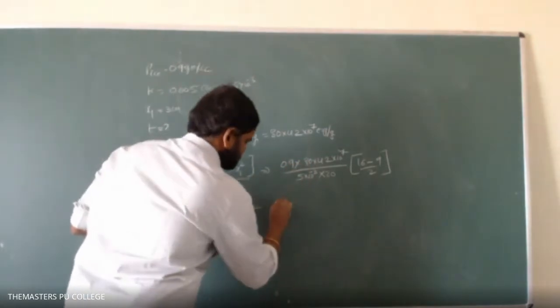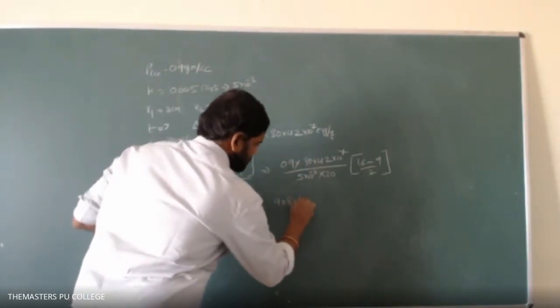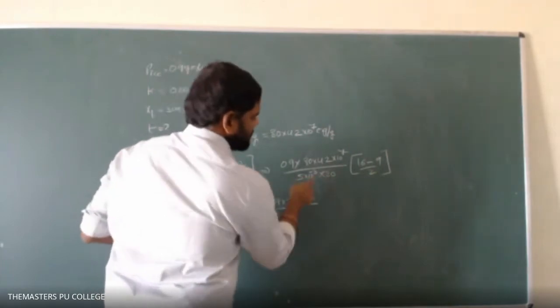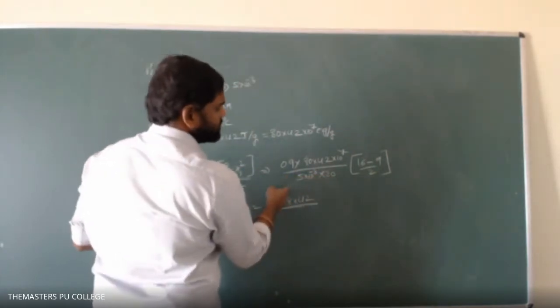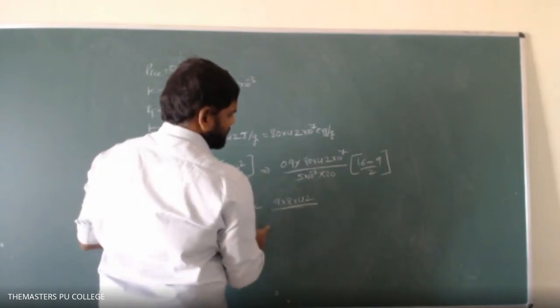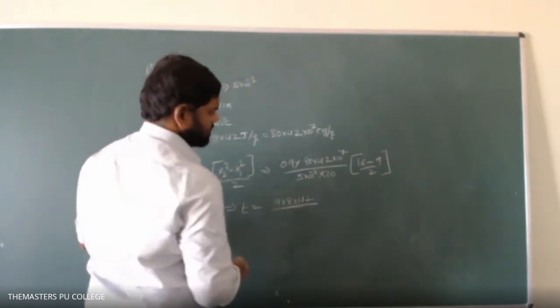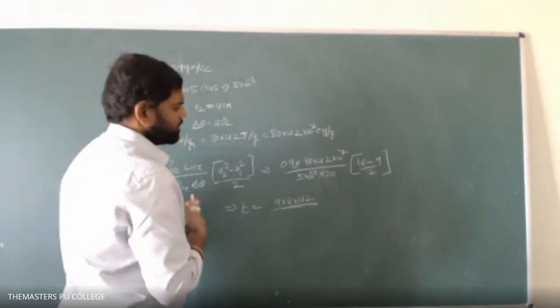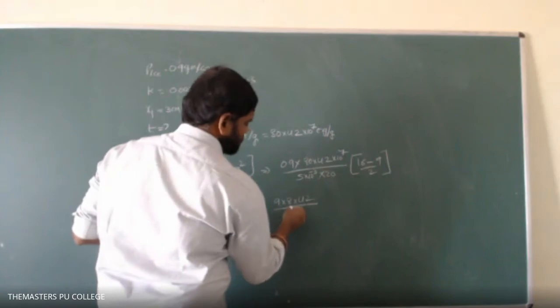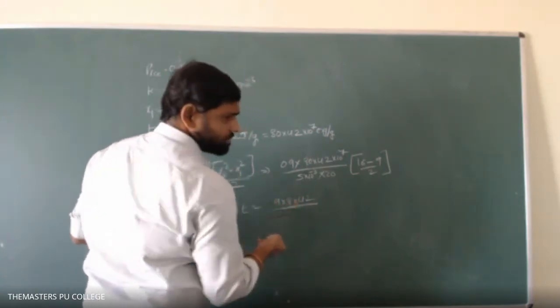T is equal to 0.9 into 80, I can write 9 into 8 into 4.2, divided by 5 into 20, which is 100, 100 into 10 to the power of minus 3. Then 0.1 will be there, no?